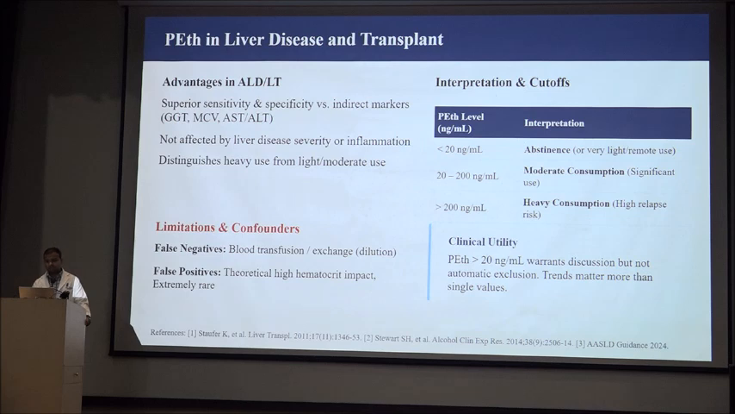For the interpretation of the PEth test, generally less than 20 nanogram per ml is suggestive of abstinence, 20 to 200 nanogram per ml is suggestive of moderate consumption, and more than 200 nanogram per ml is suggestive of heavy consumption. The advantage is that it has superior sensitivity and specificity in comparison to the indirect markers, and it is not affected by liver disease severity or inflammation.